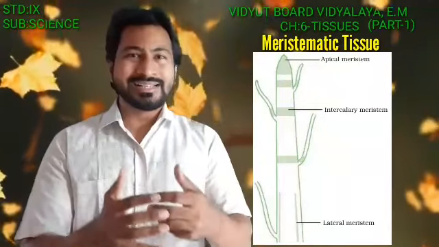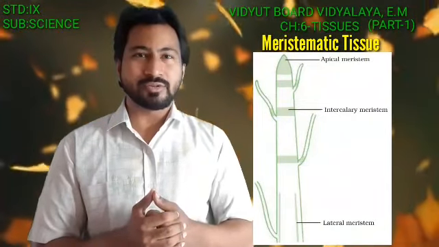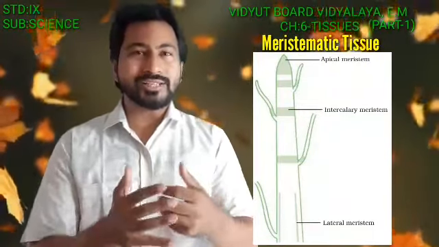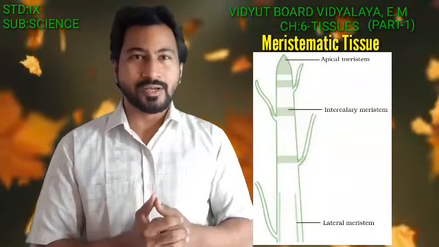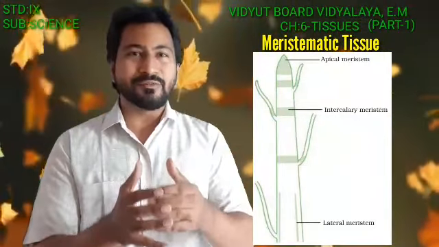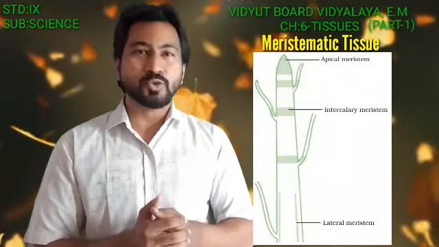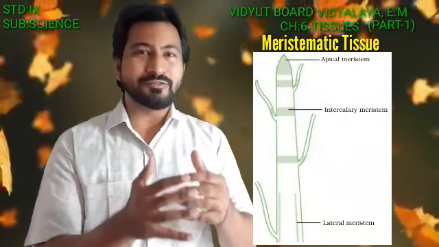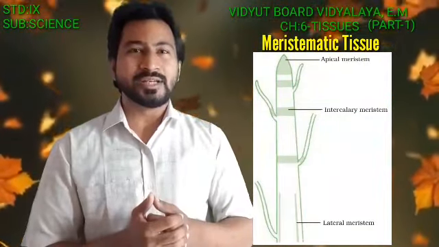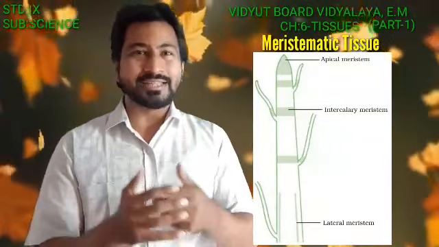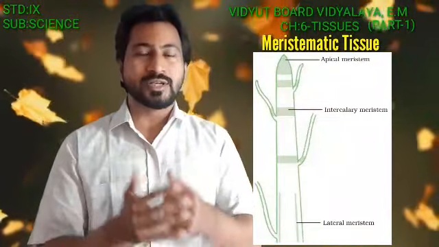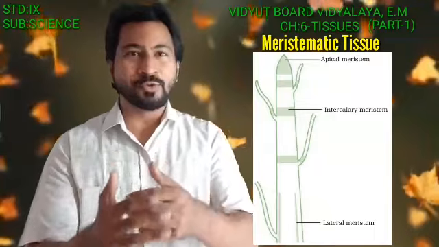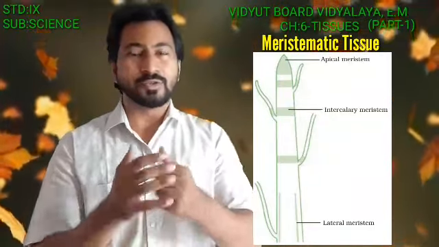Furthermore, this intercalary meristematic tissue is also present at the nodes and the internodes. Now what are these nodes and the internodes? Now node, the place from where the leaf arises, is known as the node. So that region from where the leaf arises is said to be a typical node. And the region between the two successive nodes, successive means one after the other. So the region between the two successive nodes is known as the internode.